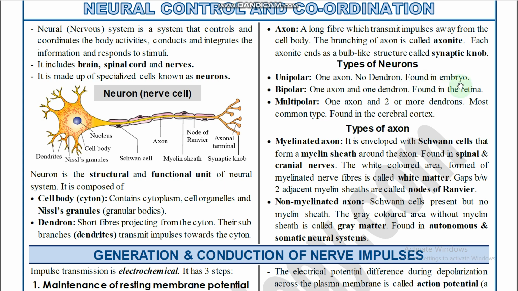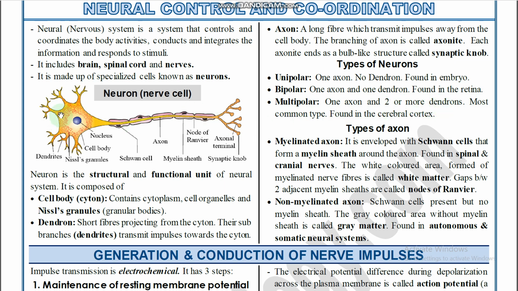Unipolar neurons are present at the embryonic stage only. Bipolar neurons have one axon and one dendrite. So one axon and one dendrite are present. Such types of neurons are called bipolar neurons. They are found in the retina of the eye. And multipolar neurons have one axon and two or more dendrites.